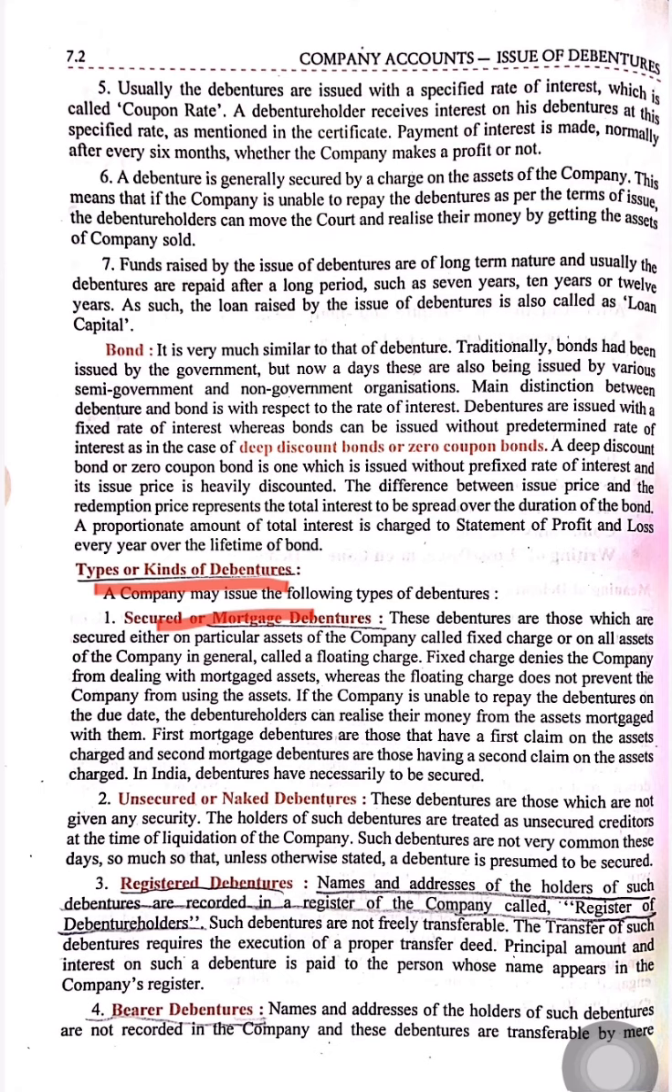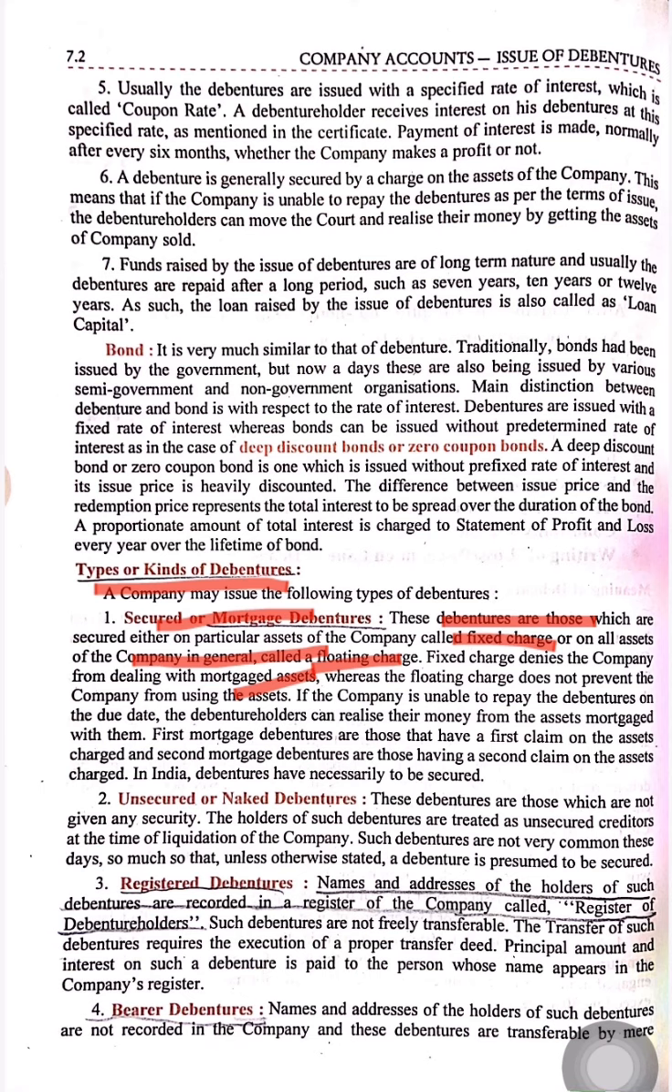Secured or mortgage debentures are those debentures which are secured either on particular assets of the company, called a fixed charge, or on all the assets of the company in general, called a floating charge. A fixed charge denies the company dealing with the mortgaged asset, whereas a floating charge does not prevent the company from using the asset. So these types of debentures are called secured debentures.